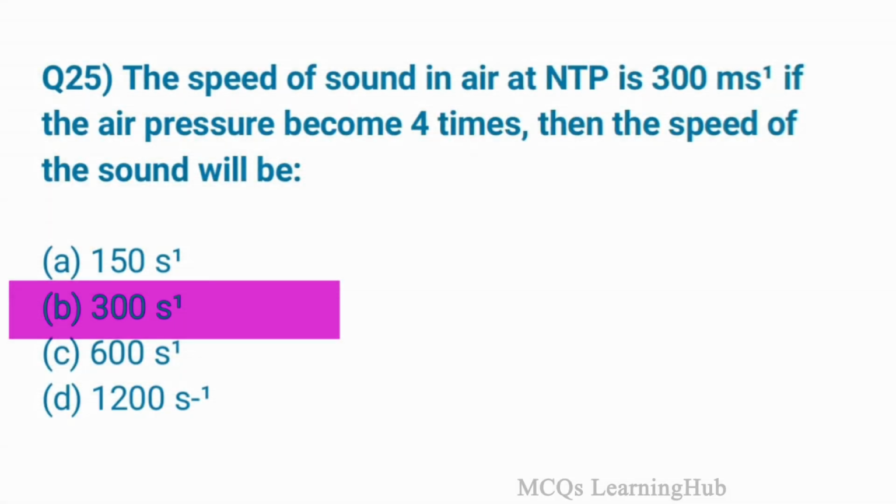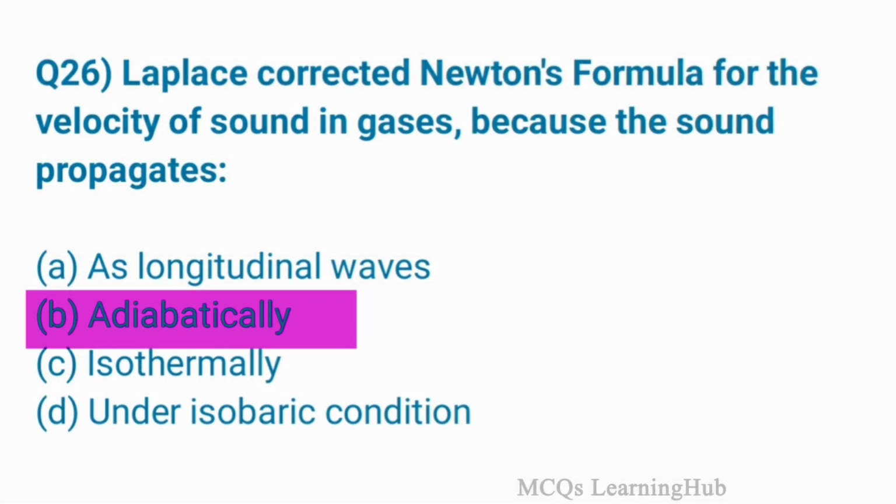Question 25. The speed of a sound in air at NTP is 300 meter per second. If the air pressure becomes 4 times, then the speed of the sound will be option B, 300 meter per second. Question 26. Laplace corrected Newton's formula for the velocity of sound in gases because the sound propagates adiabatically. Option B is correct.